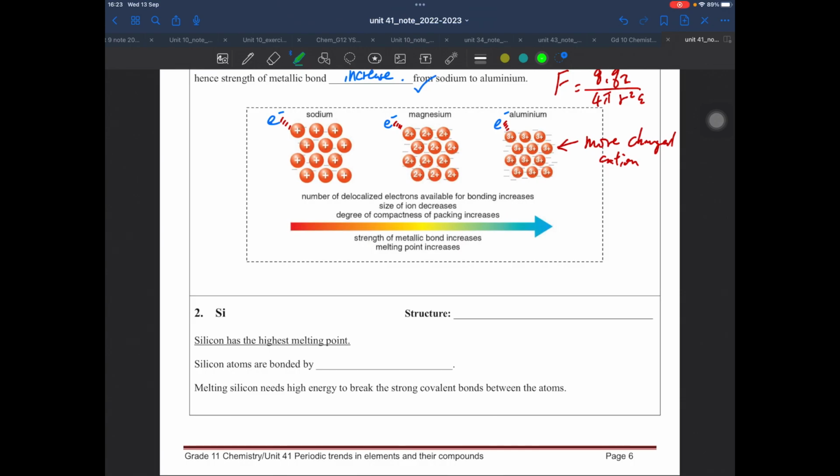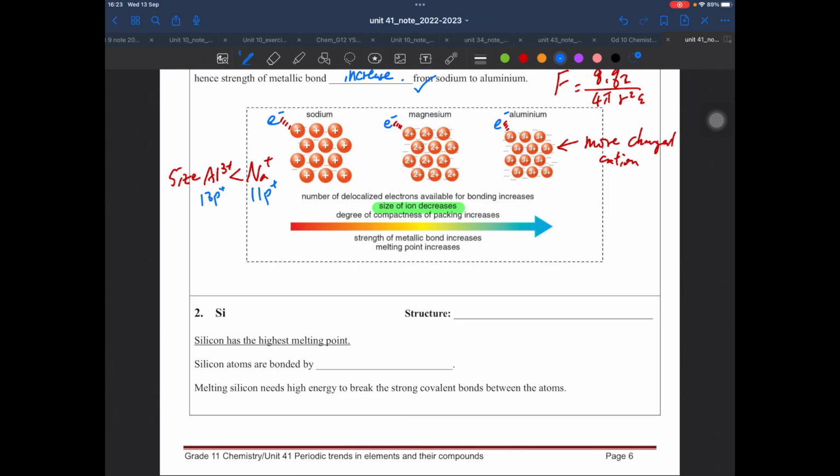Well, this is only part 1. If you are careful enough, actually the size of the ion also decreases. That means the size of the aluminium ion is actually smaller than that of the sodium ion, because the aluminium ion has 13 protons, but sodium only has 11 protons in the nucleus.